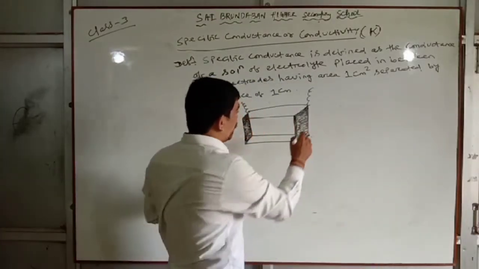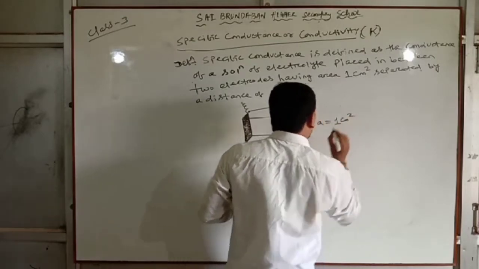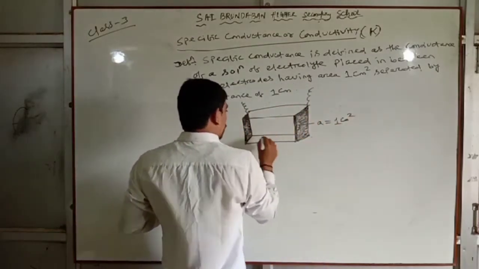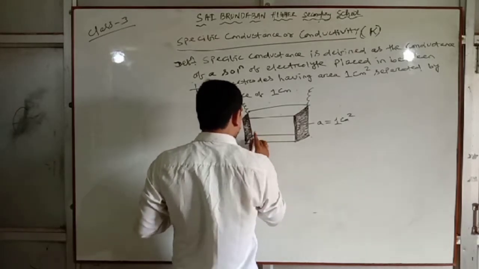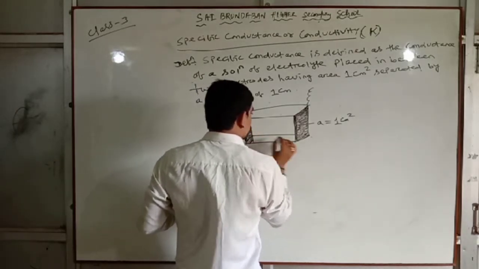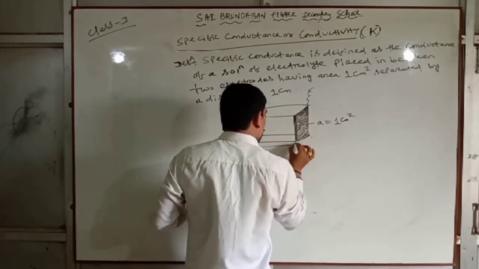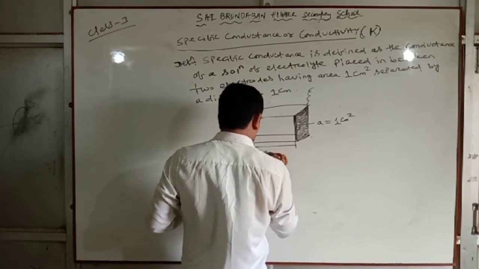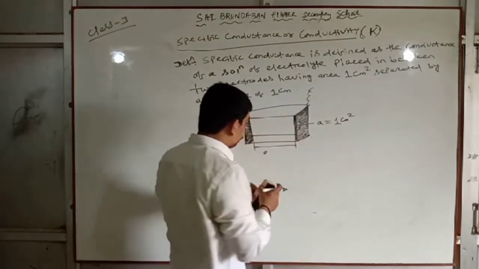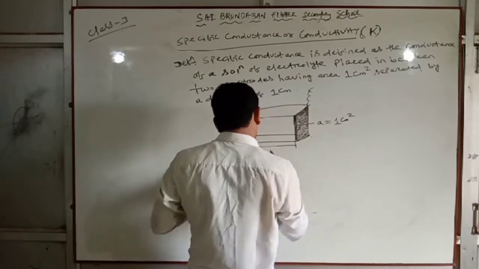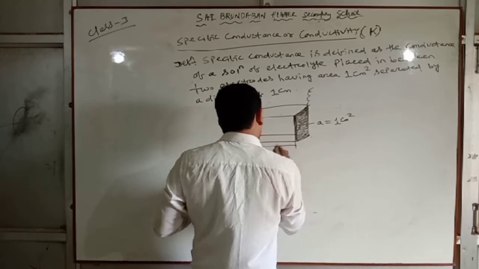This is A equal to 1 centimeter square. This distance is the length, L equal to 1 cm.